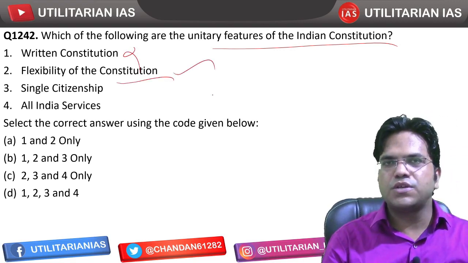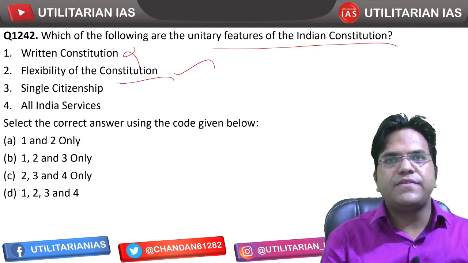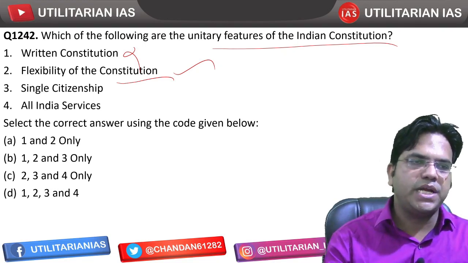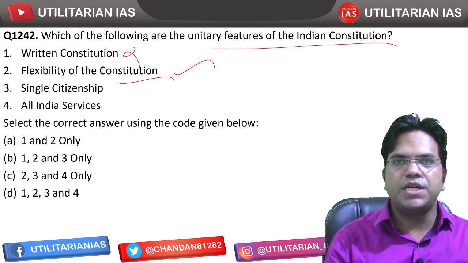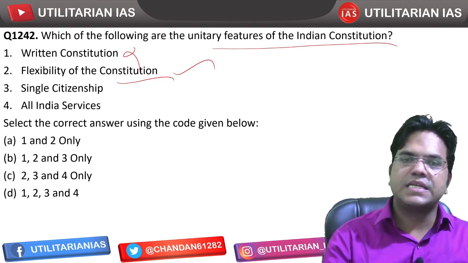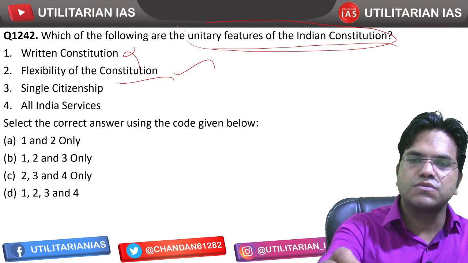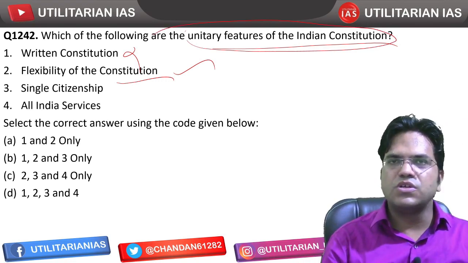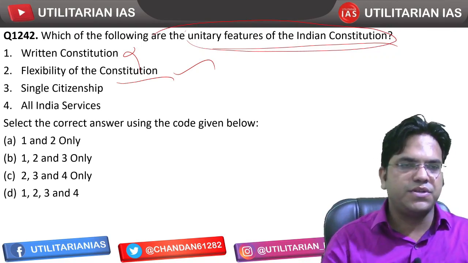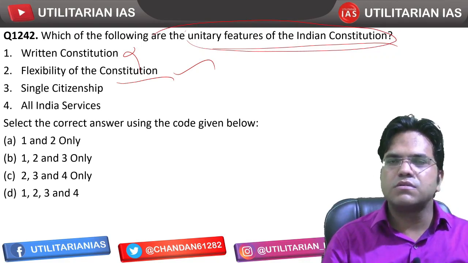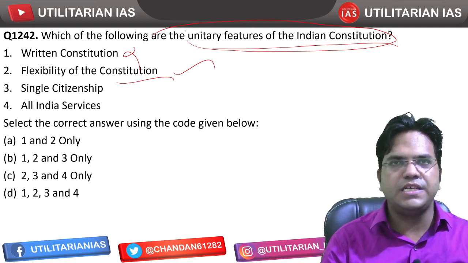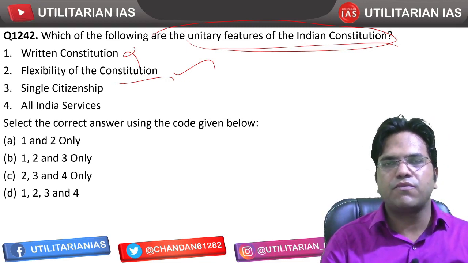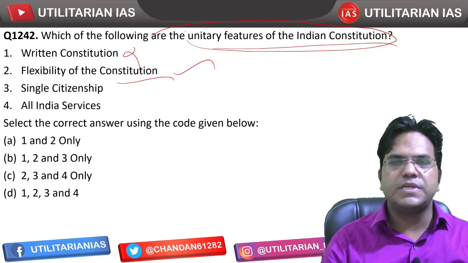Now most of you students who have not read the salient features of the Indian Constitution properly might not understand why flexibility of the constitution is described as a unitary feature of the Indian Constitution. I have explained this in a few videos as well, and on salient features we have already done a separate video, so you can search for salient features of the Indian Constitution and Utilitarian IAS and watch that video, where I have explained each and everything, the logic of why a particular feature is described as unitary and why a particular feature is described as a federal feature.